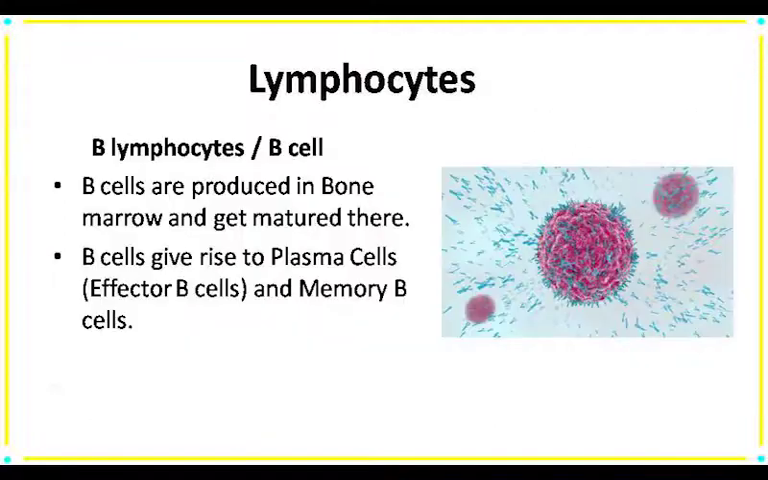Now, the next lymphocyte is our B lymphocyte. It is also known as B cell. B cells are also produced in bone marrow. They reside there for maturation and proliferation. The B cells are activated by both antigen and helper T cells. When activated, they give rise to two types of cells. One is plasma cells, another is memory cells.